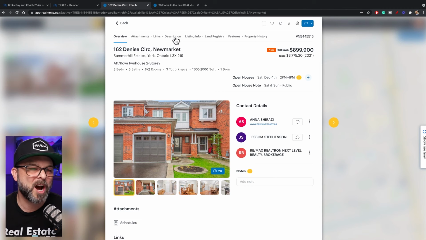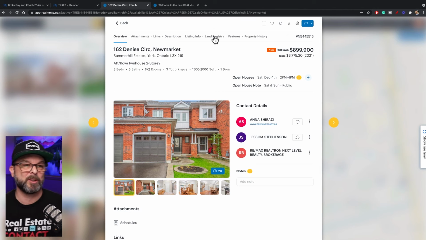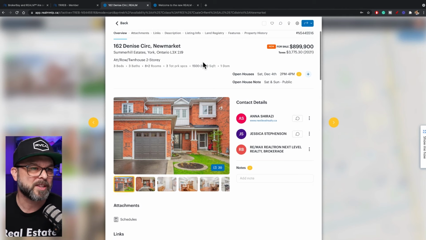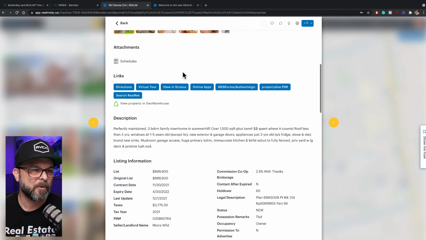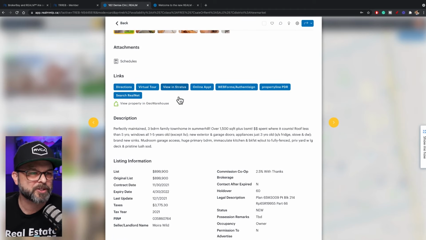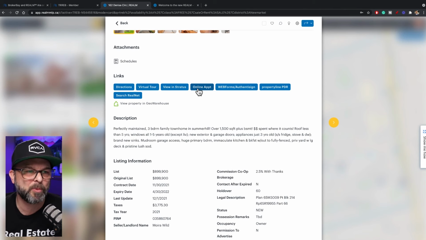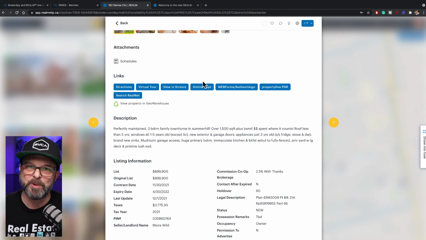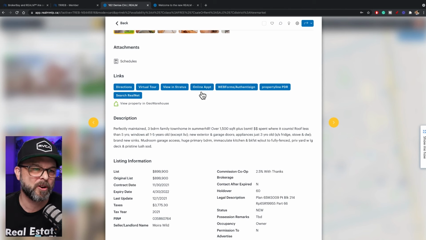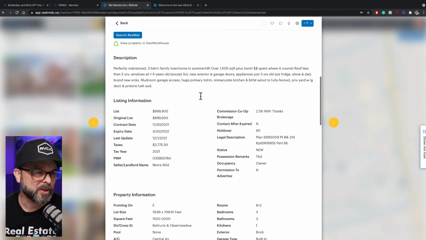And then, of course, along the top, just like in Stratus, it has the attachments and the links for the property, the listing info. Then you can click land registry right here as well. But I'm going to show you something really cool at the bottom of this. Those links, in fact, are going to highlight things right here on this listing page. So, of course, you can view the property right in Stratus, and you can book your showing appointment right here online if they're already connected with Broker Bay and Showing Time. And as you know, on TRREB, just about every brokerage is joining Broker Bay over this month of December, which is fantastic.